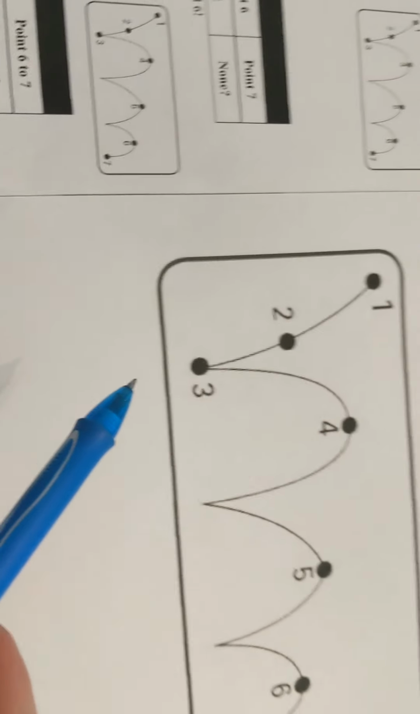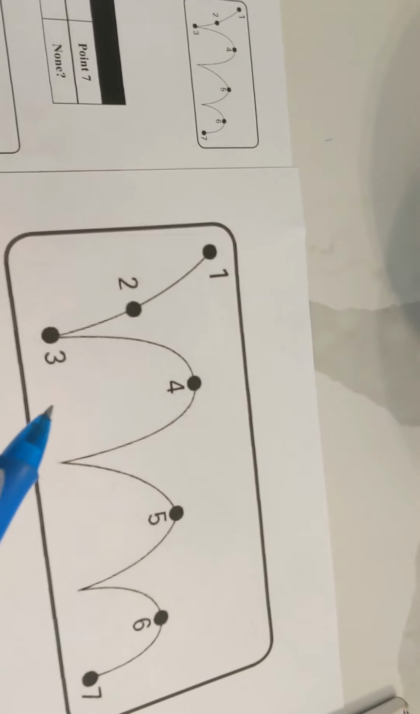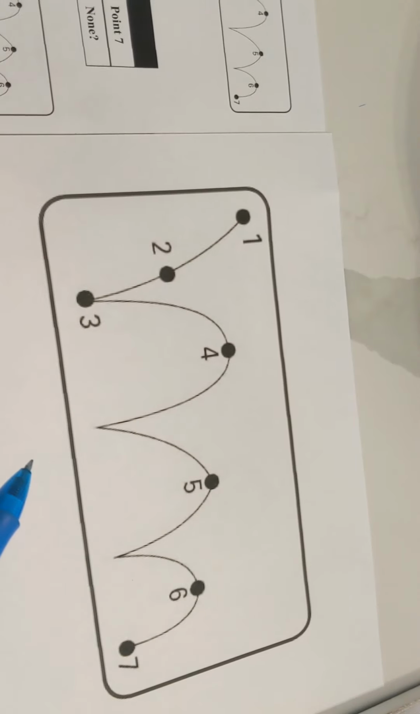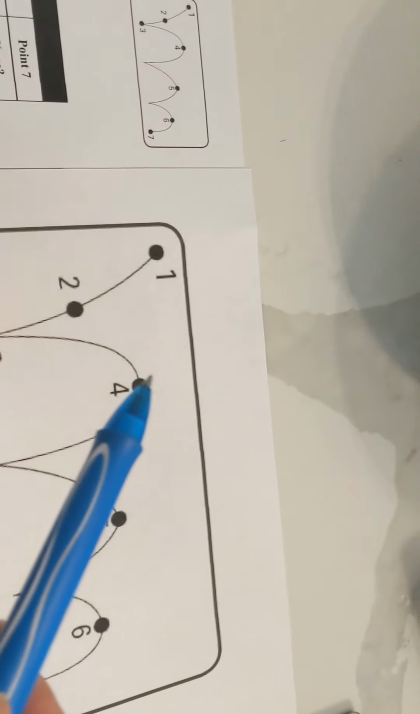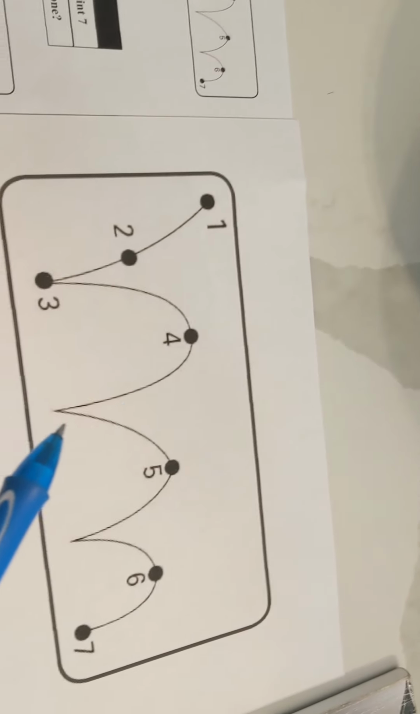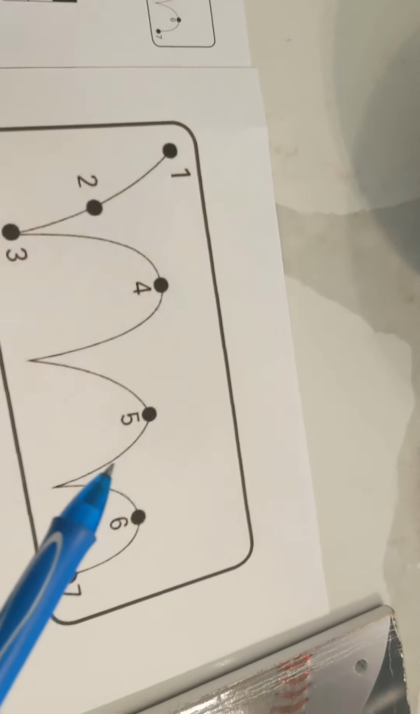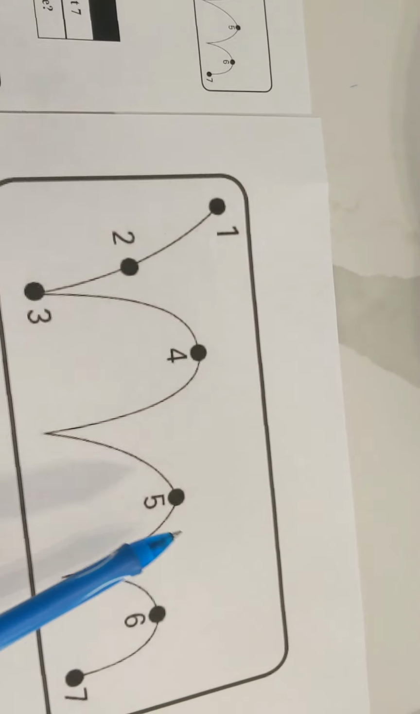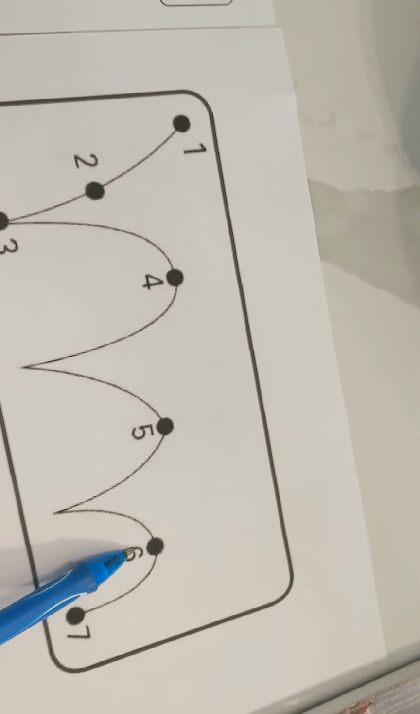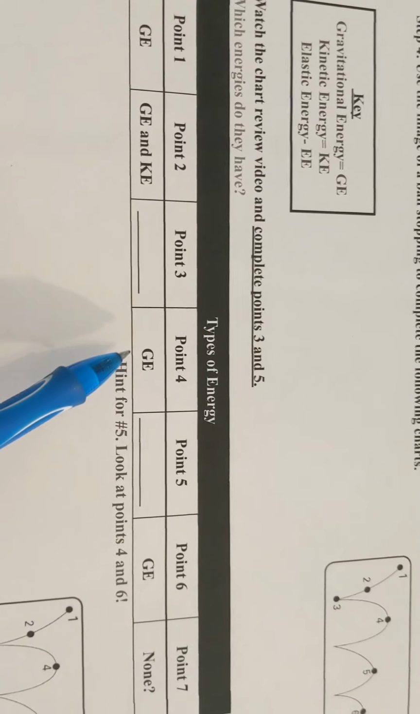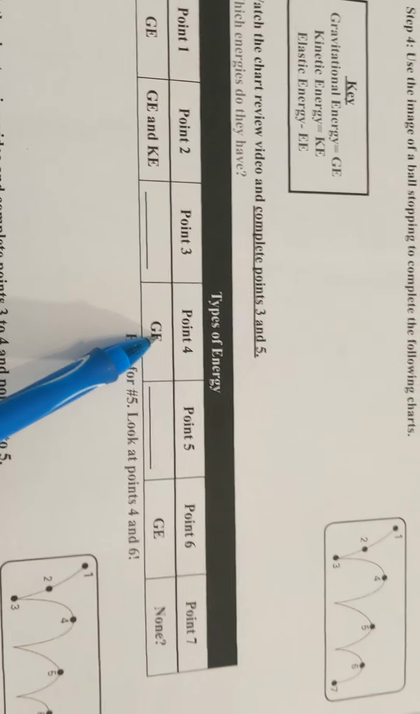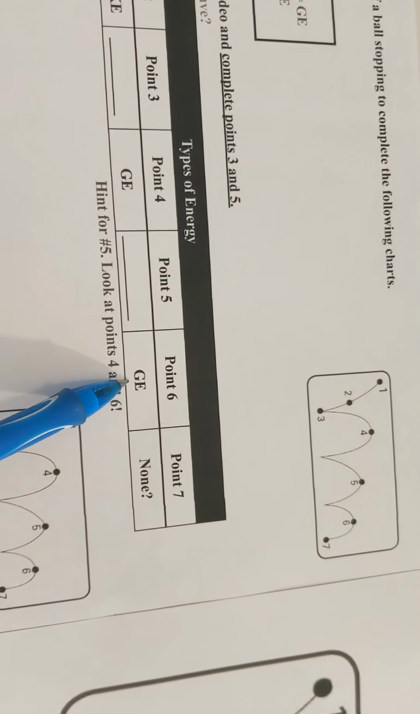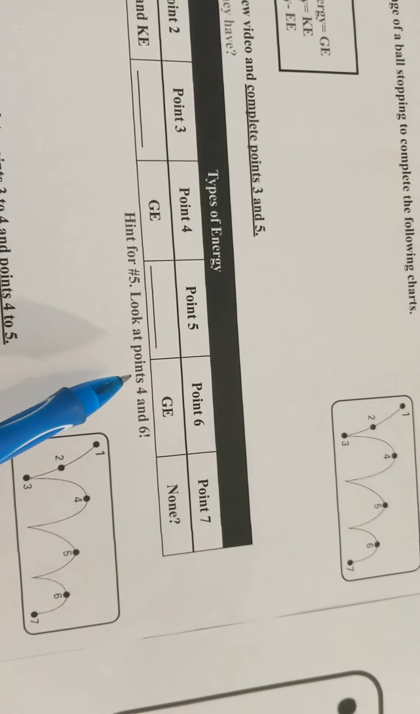So whenever you see something bouncing right before it goes back down, think of it as stopping for a split second at a new highest elevation before it starts its journey back down, and so on and so on. So here we have another max elevation, maximum elevation, maximum elevation. So with maximum elevation, you only have gravitational energy. Same with point 6, gravitational energy. So that's your hint. Well, if points 4 and 6 have only gravitational energy, what do you think 5 has?